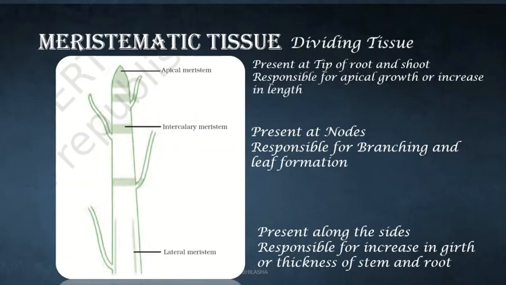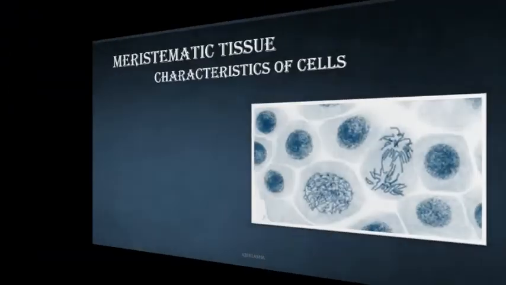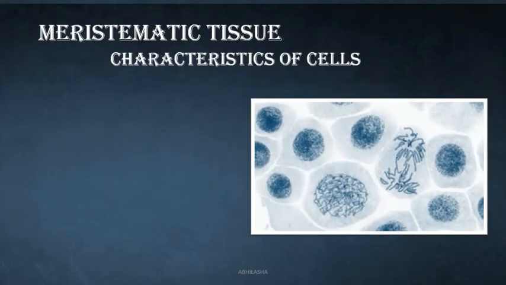So now you understand why removing the onion root tip in the second jar stopped its growth. It's because the tip had apical meristem, which is responsible for growth. So removing apical meristem means no growth. So these are the characteristics of cells of meristematic tissue.